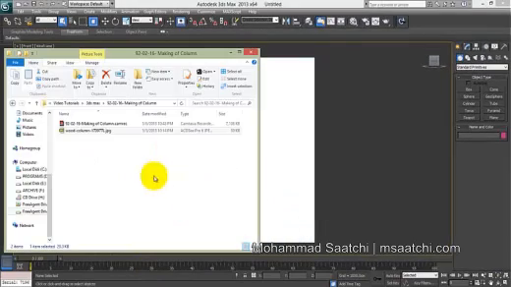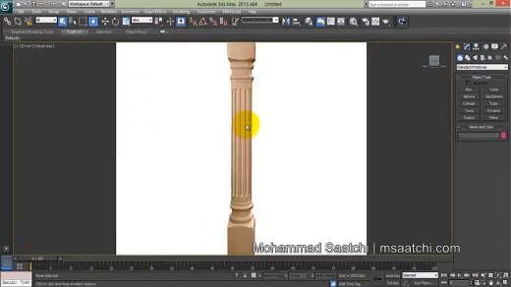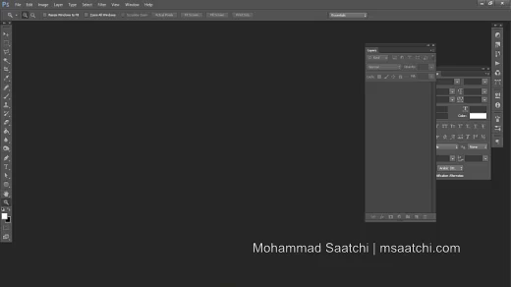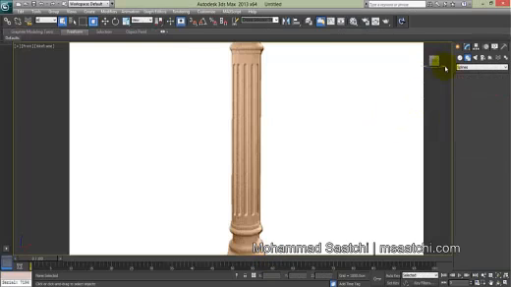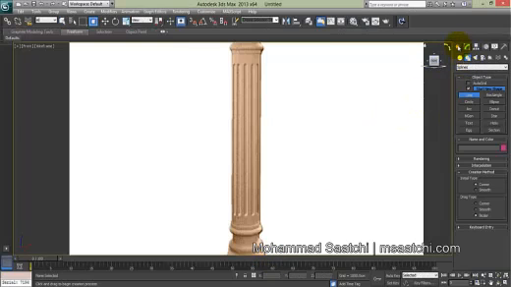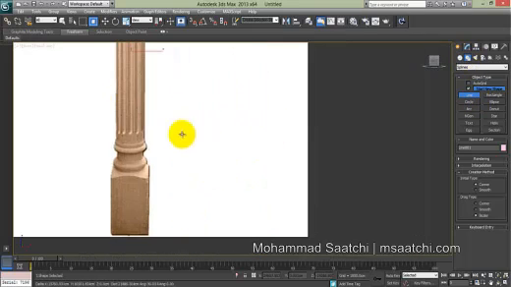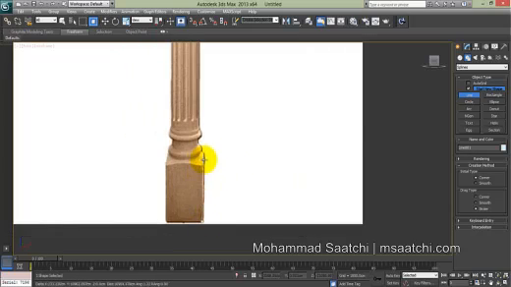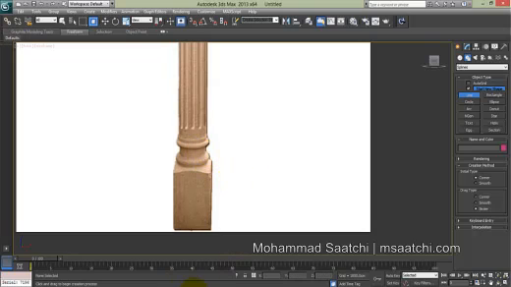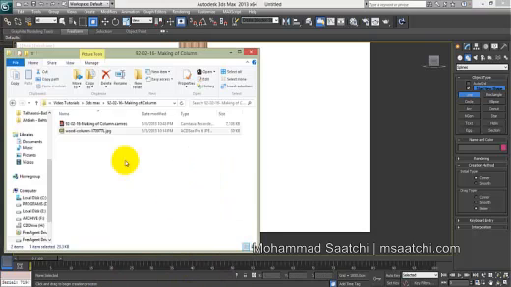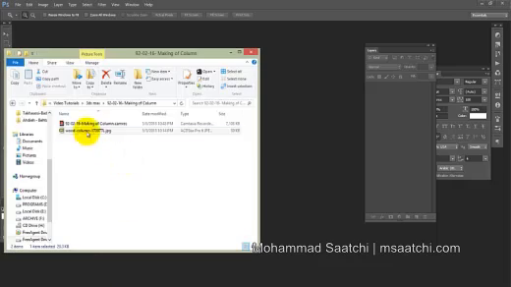Because when I use shapes in 3ds Max, from the Create panel, Shapes, the line is white, and it is hard to see. So if you change the background, it will become better.